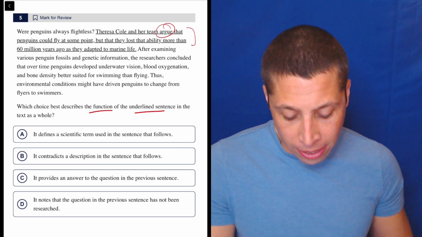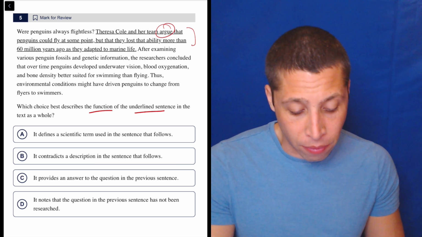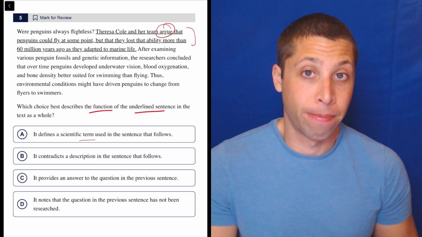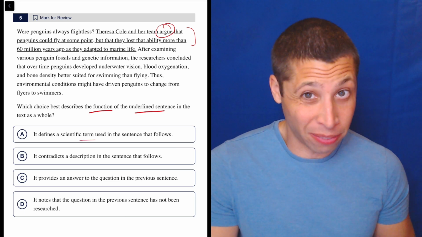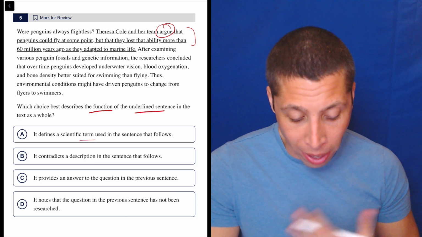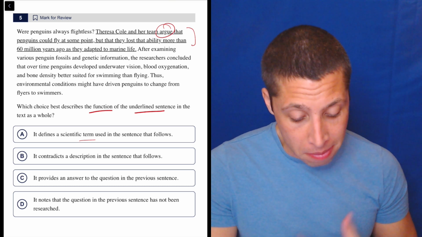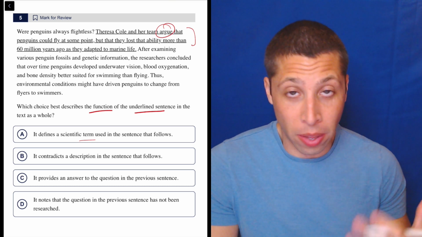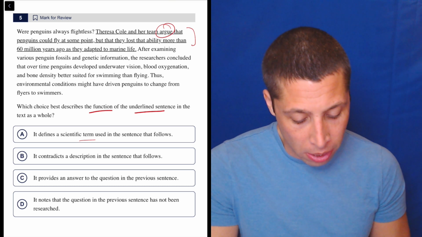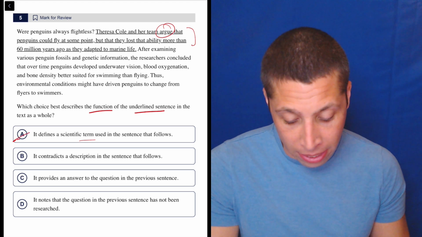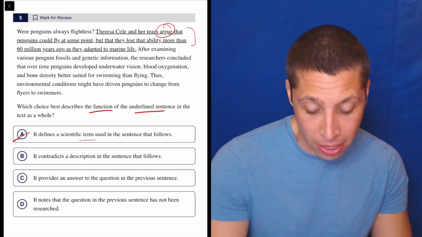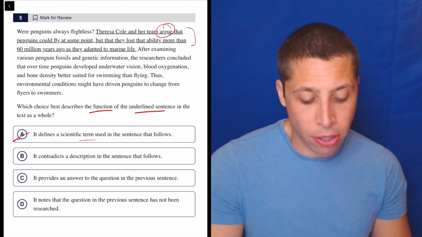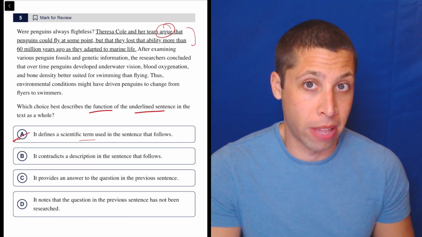A, it defines a scientific term used in the sentence that follows. Well, what is the term? Is the term penguin? Because they're not really defining even what a penguin is. So I don't know what the term is. A term is some sort of thing that we're going to have a definition for. So nope, there is no term in even the sentence that follows. I don't know what the term would be. Maybe if they defined what blood oxygenation is, then fine, but they don't.